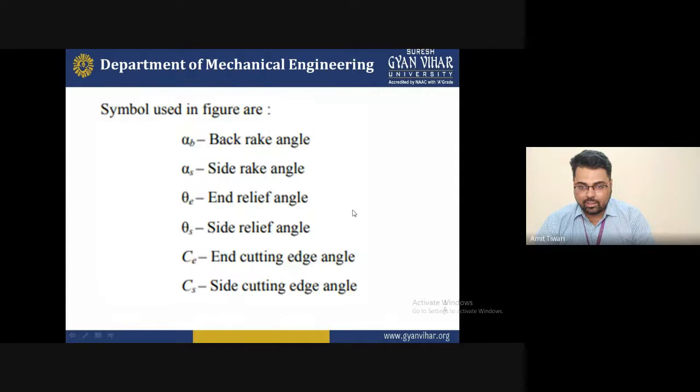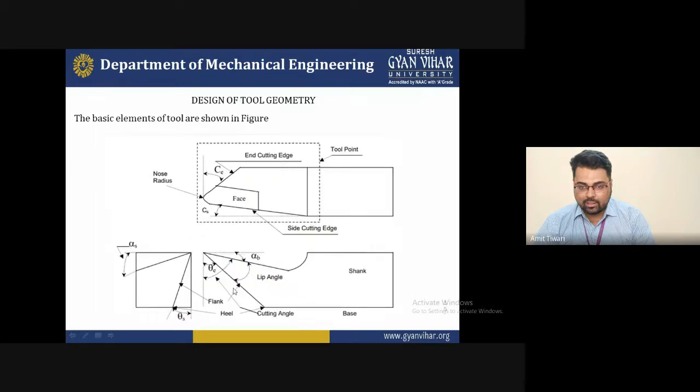Now the symbols used: alpha B is equal to back rake angle, alpha S is equal to side rake angle, theta E is equal to end relief angle, theta S is equal to side relief angle, CE is equal to end cutting edge angle, CS is equal to side cutting edge angle. So these are some symbols used in the figure. You can see here theta, alpha B, theta E, theta S, alpha S, CE, and CS. These are the nomenclature of the design of tool geometry of a single point cutting tool.